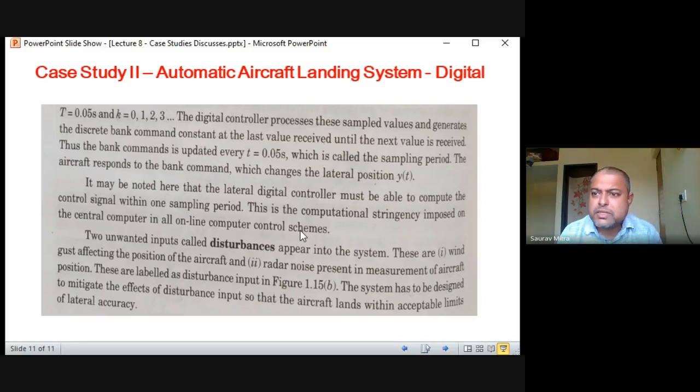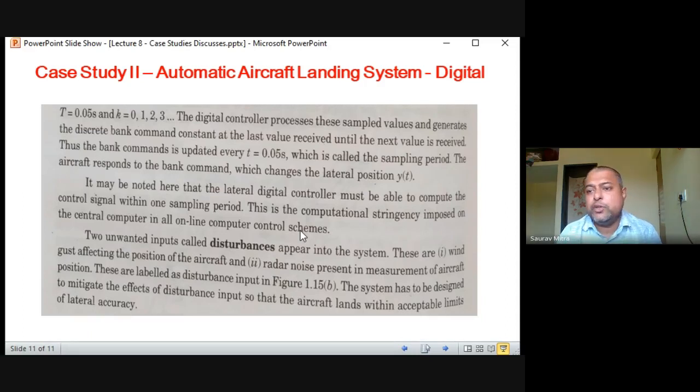So not every process can afford to have offline control. This aircraft landing system has to be an online or real-time control. Whenever the feedback is coming, as fast as possible you have to give the correction, take the next feedback and again correct it. Two unwanted inputs called disturbances appear in the system. They are wind gust affecting the position of the aircraft. So at every point there will be a gusty wind coming, and that will be changing the position of the aircraft. So that effect has to be nullified.